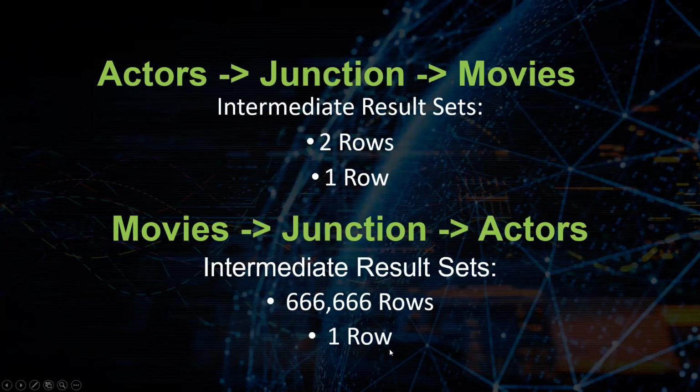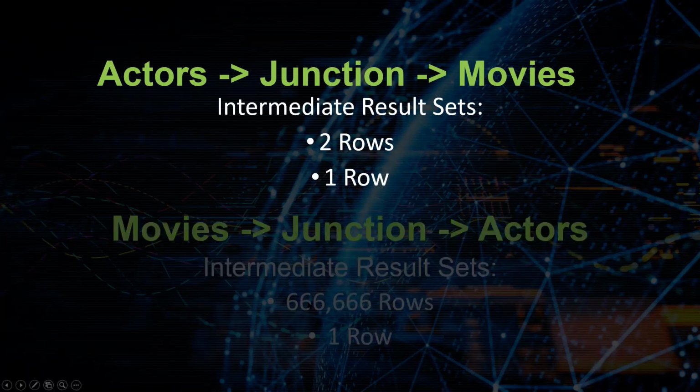And that's basically the secret of SQL tuning, is just traversing less data. Whether that's by getting the right join order so that you're having to traverse through fewer records and join fewer records, whether that's scanning smaller amounts of data through an index or a table. The secret of SQL tuning is essentially just to traverse less data, right? So you can see here that actors to junction to movies blows movies to junction to actors out of the water. This join order actually blows this join order out of the water. There's no comparison. You'd much rather deal with 2 records than you would for